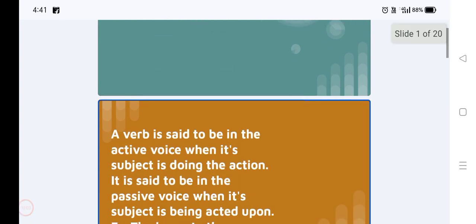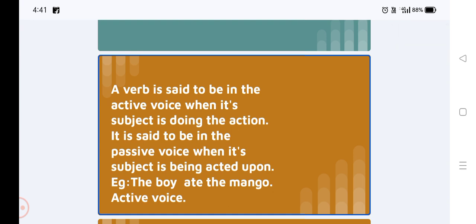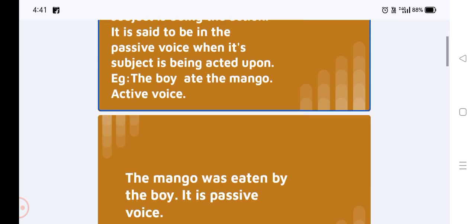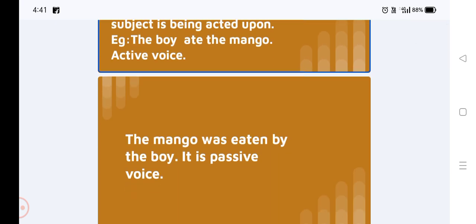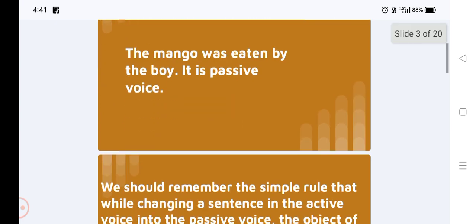Active and passive voice. A verb is said to be in the active voice when its subject is doing the action. It's said to be in the passive voice when its subject is being acted upon. For example, the boy ate the mango. It is the active voice. The passive will become the mango was eaten by the boy.